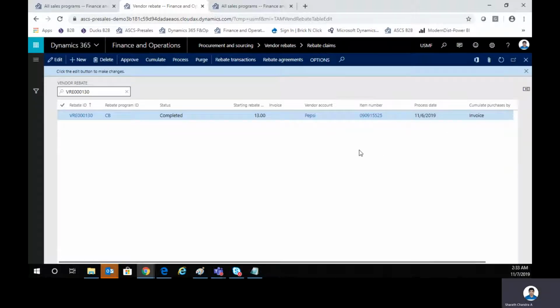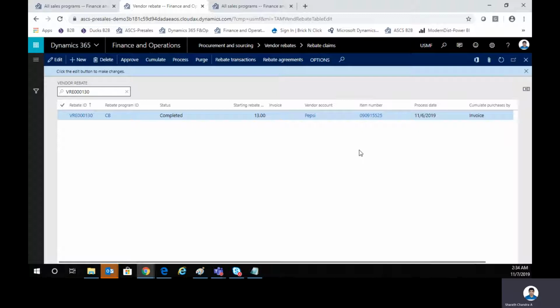So far what we have done is we have set up a vendor chargeback rebate, which is dependent on the sales. As soon as the sales invoice got posted, a rebate claim was generated. We have approved the rebate claim and processed it, and this approval and process is always done by an authorized person.